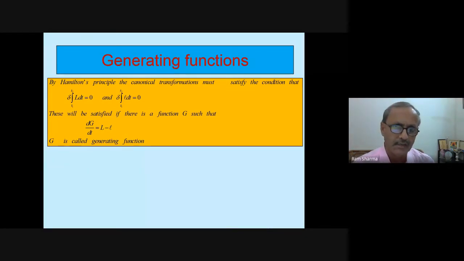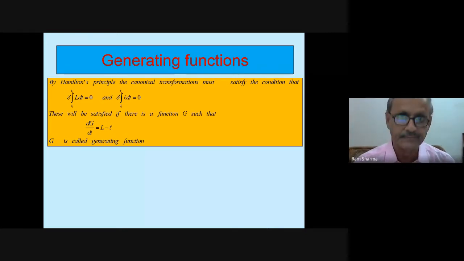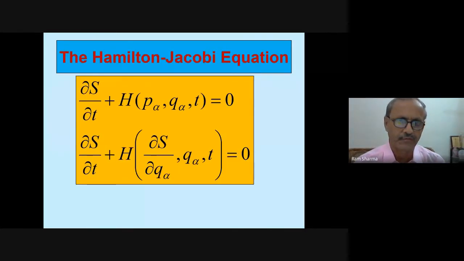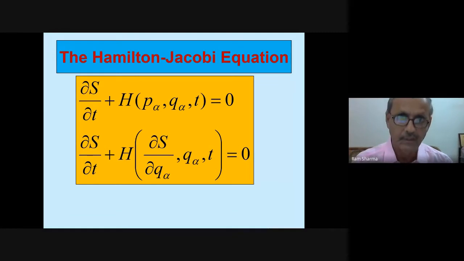Then G is called the generating function. So these are the basic definitions. The Hamilton-Jacobi equation is del S by del t plus H, a function of p alpha, q alpha and t, equal to 0. Then you can replace p alpha by del S by del q alpha, so del S by del t plus H of q alpha, del S by del q alpha and t equals 0. So these are the Hamilton-Jacobi equations.